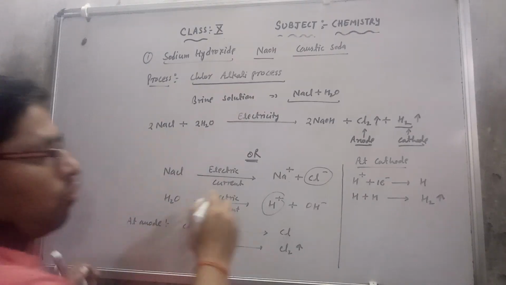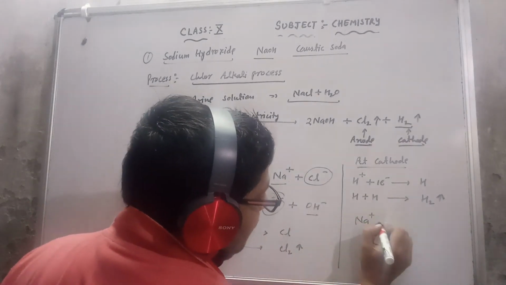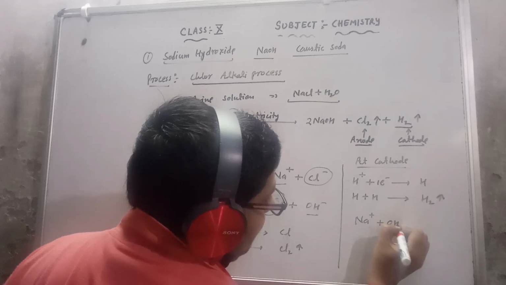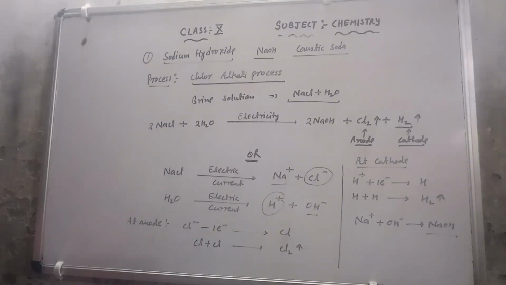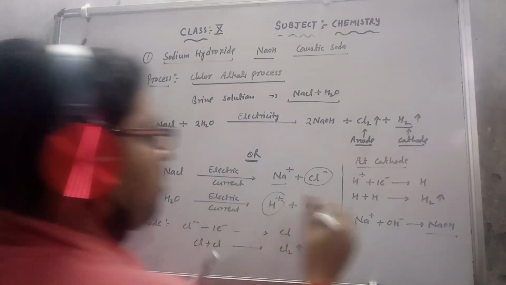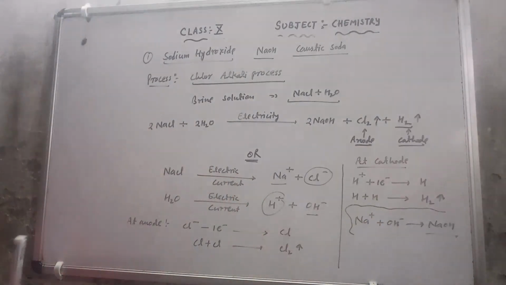And the remaining Na positive and OH negative interact with each other and give sodium hydroxide. That is how the reaction is completed.